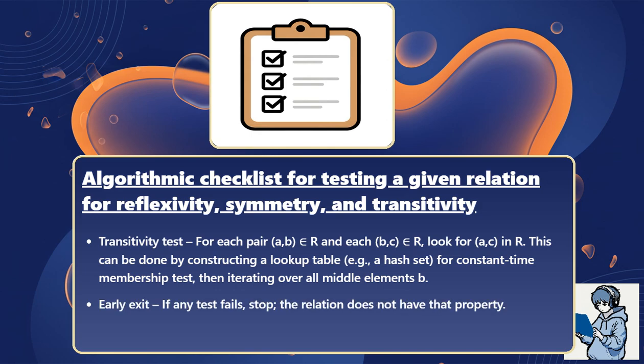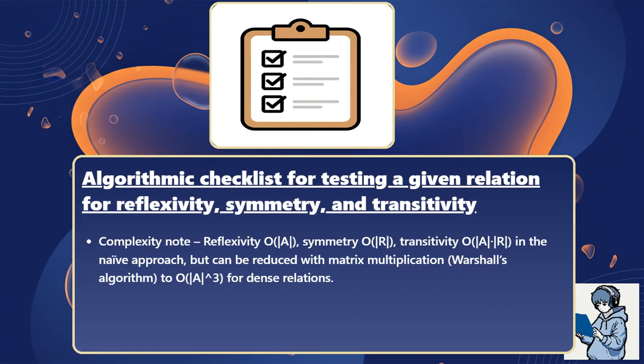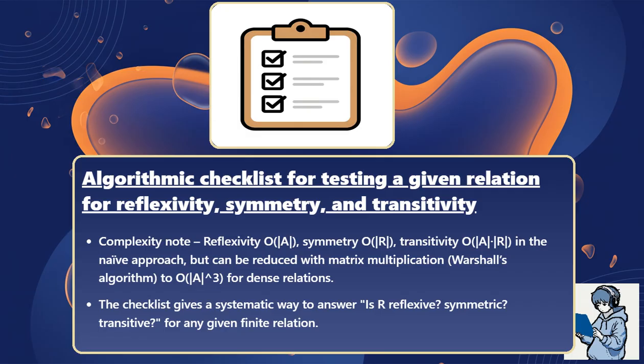If any test fails, stop. The relation does not have that property. Complexity note: reflexivity is O(|A|), symmetry is O(|R|), and transitivity is O(|A|·|R|) in the naive approach, but can be reduced with matrix multiplication or Warshall's algorithm to O(|A|^3) for dense relations. The checklist gives a systematic way to answer "is R reflexive, symmetric, transitive?" for any given finite relation.